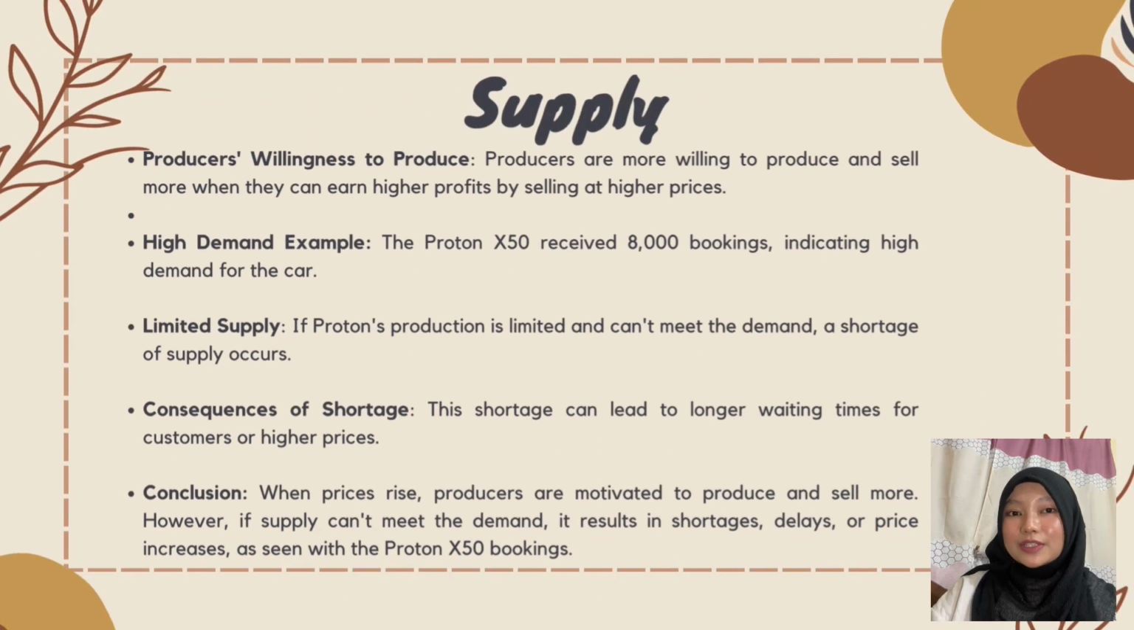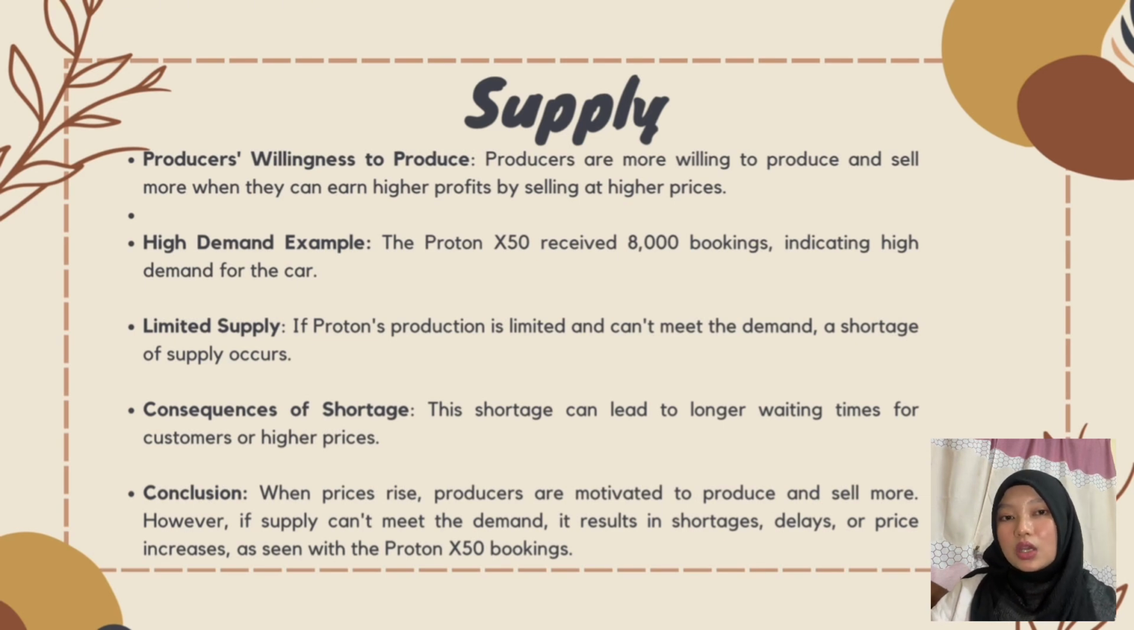Next, let me explain about supply, which represents the quantity of a product that producers are willing and able to sell at different prices over a given period. According to the law of supply, when prices increase, the quantity supplied also increases, and vice versa. Producers are motivated to supply more when they can earn higher profit.